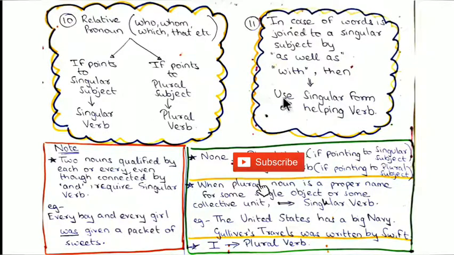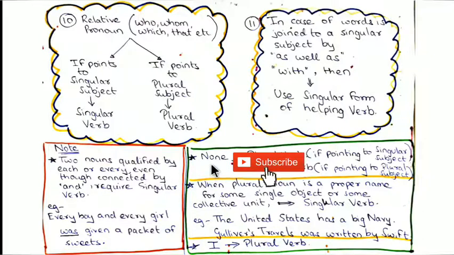Along with these 11 rules, you have to keep a few more things in mind. Two nouns qualified by each or every, even though connected by and, require the singular verb. Example, every boy and every girl was given a packet of sweets. Even though with the conjunction and we use a plural form of verb, if the words every and each qualify the nouns, you have to use the singular verb.